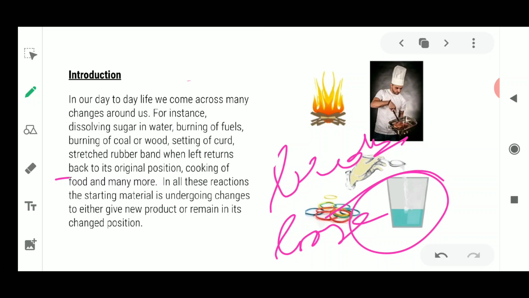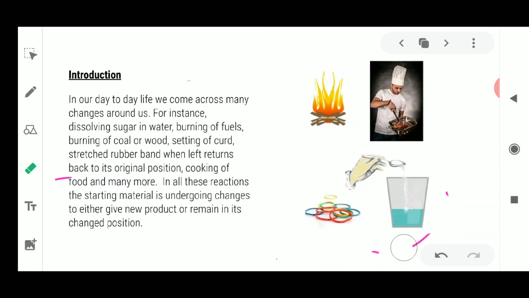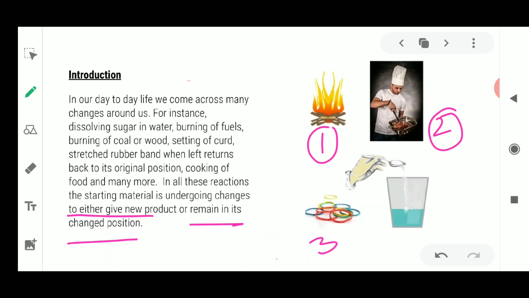Now in these reactions which we have just talked about, the starting material is undergoing a change, either to give a new product or it remains in the changed position. For example, burning of wood, cooking of food, stretching of a rubber band, and mixing of salt or sugar in water.